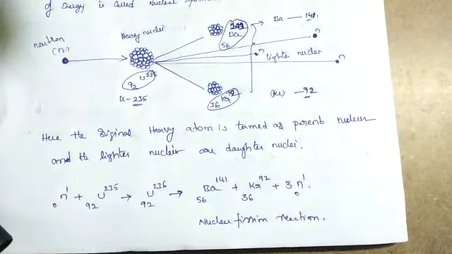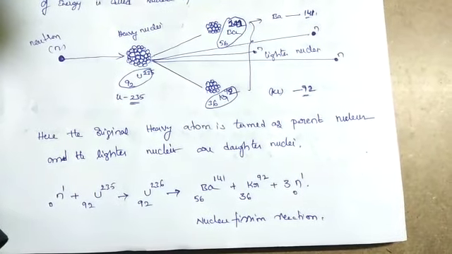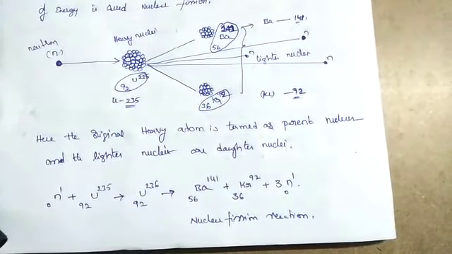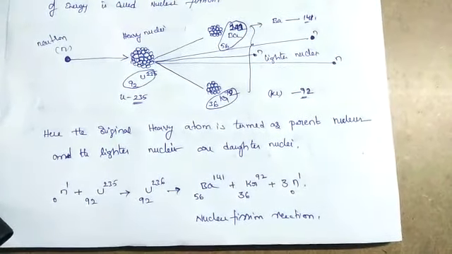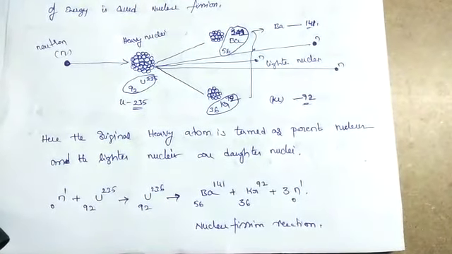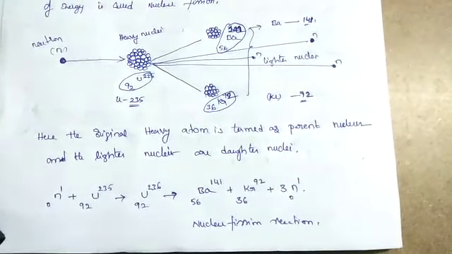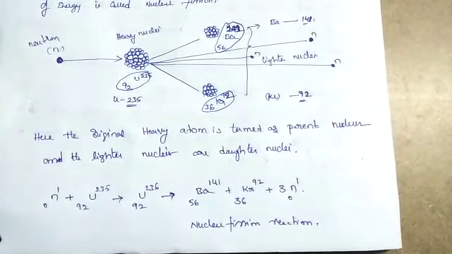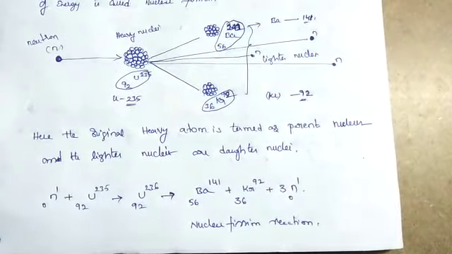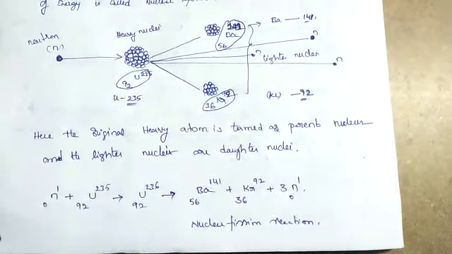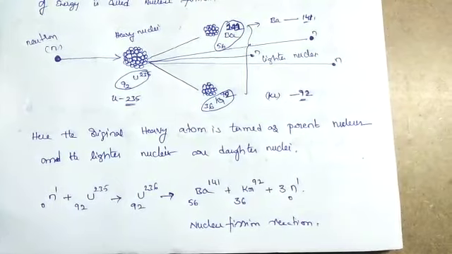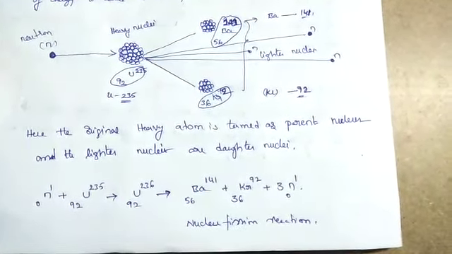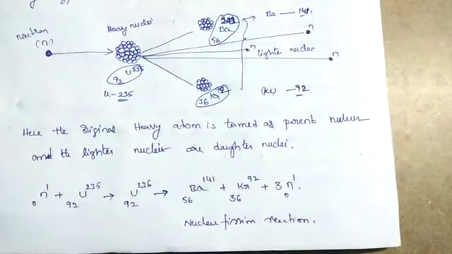Fission occurs because of an imbalance between the electrostatic repulsion between positively charged protons and the stronger nuclear force that holds protons and neutrons together.